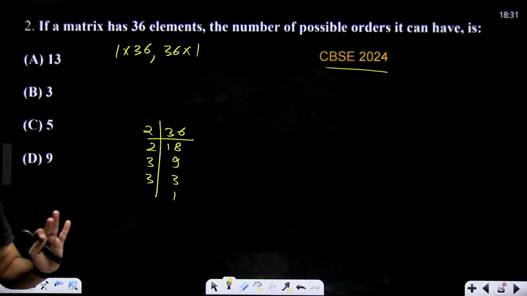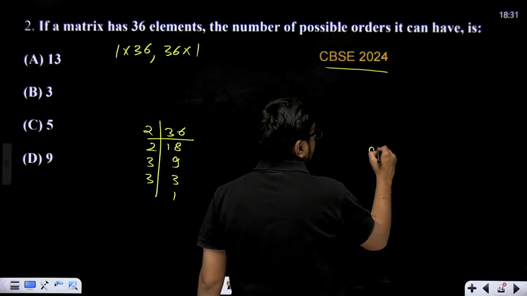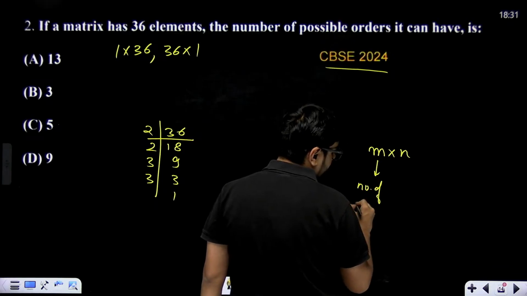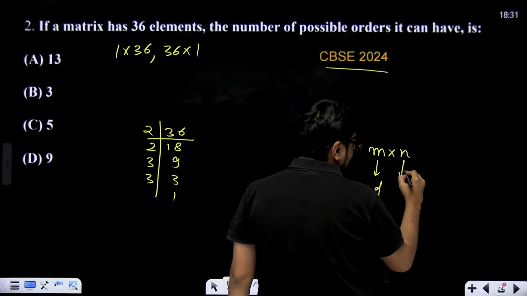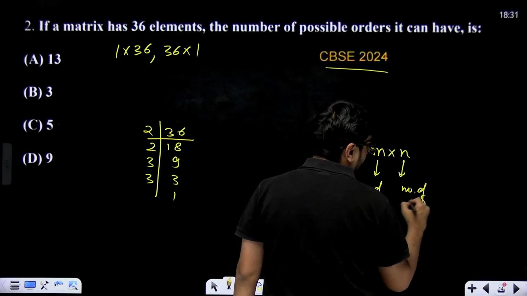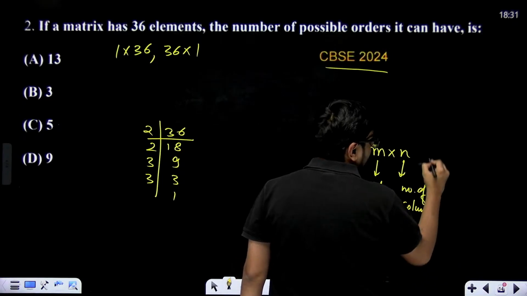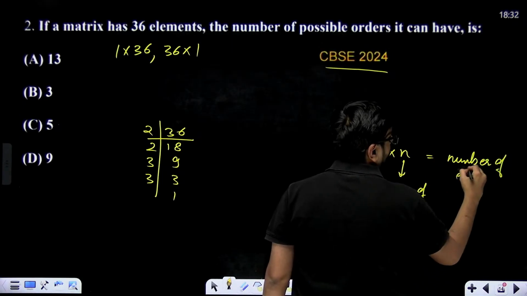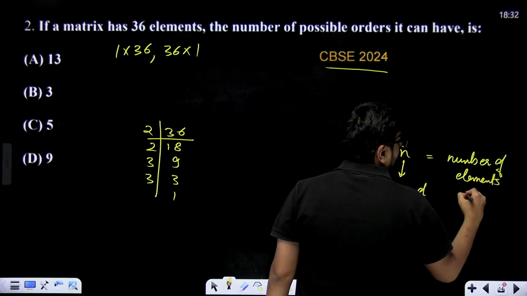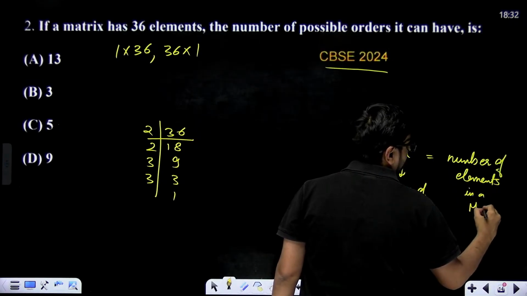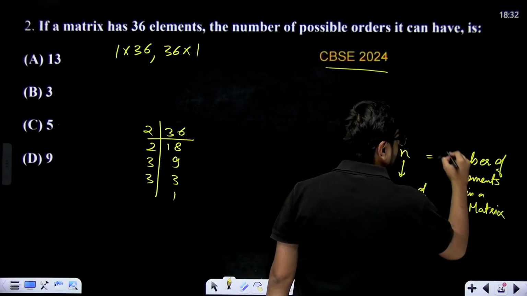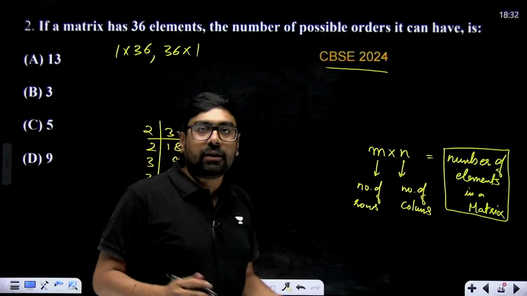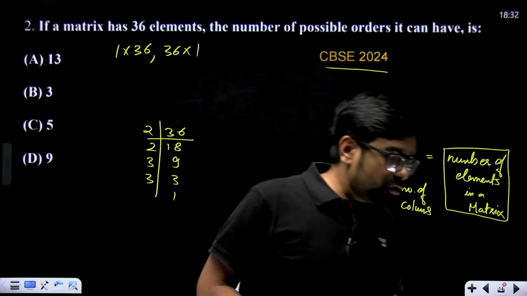M into n always gives you the number of elements, where m is the number of rows and n is the number of columns. It will give you the number of elements in a matrix. How do you get the number of elements in a matrix? M cross n, m multiplied with n. 3 cross 3 means 9 elements. 3 cross 2 means 6 elements.